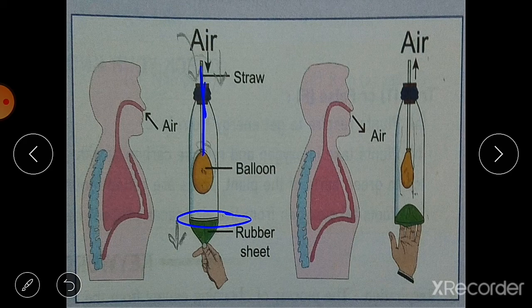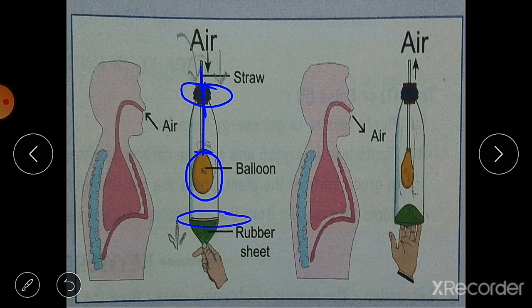You have to pass a straw here into the bottle and it will have one balloon. Then use a bubble gum to fix this straw in the cap. You can use any other material instead of bubble gum, but this straw should be fixed in the bottle cap.